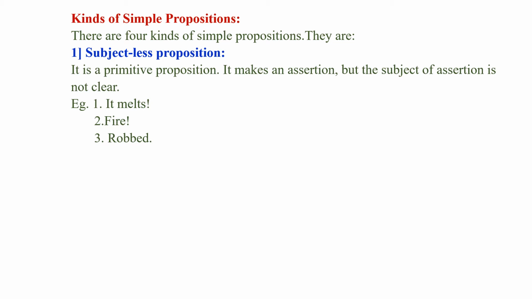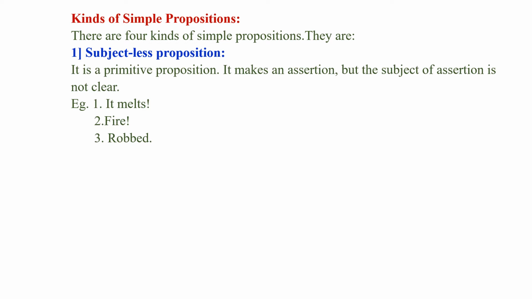For example, first, it melts. Now when I say it melts, we do not know what exactly melts, but I have given the information that something melts. But what exactly melts? What is the subject? That is not clear in this subjectless proposition. Second is fire.